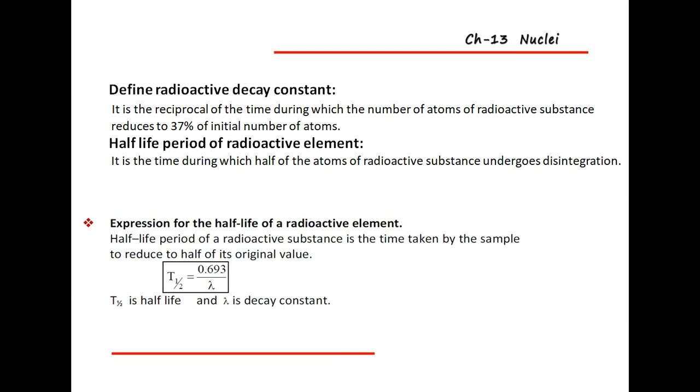The time during which half of the atoms of a radioactive substance undergo disintegration.